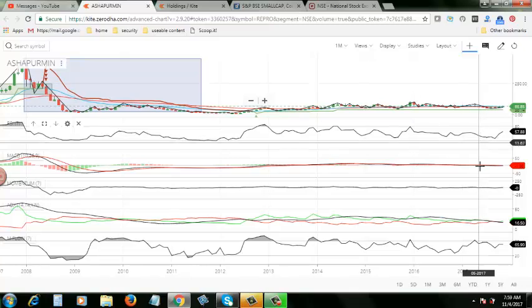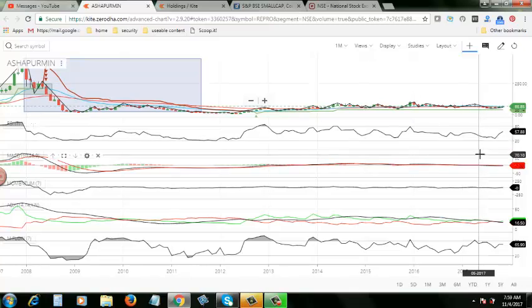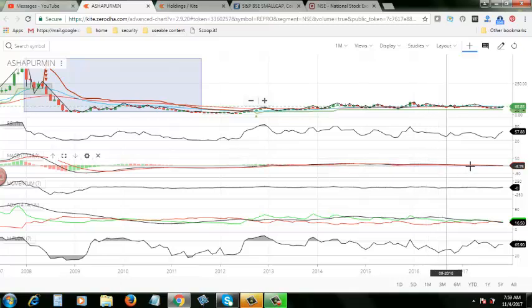Now look at the MACD. The MACD is just making a parallel line to the baseline, and we cannot even see the histogram bars there. And we can see that the red line has dominated the signal line, and the red line is on top of the black line and signal line, and there is no gap between those two lines. Overall the MACD is giving a thumbs down signal.